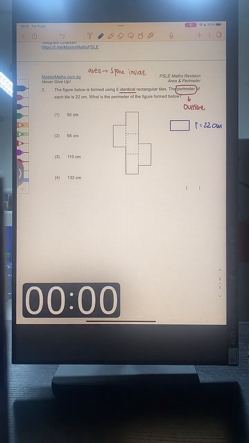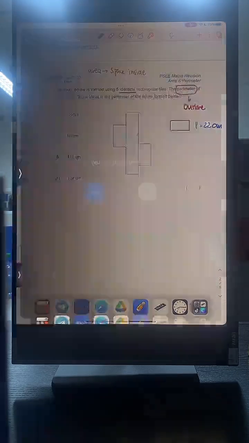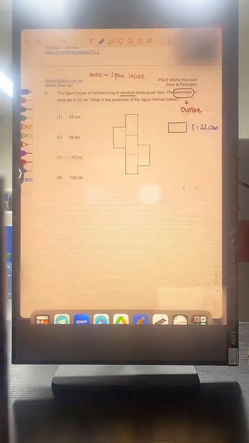Okay, let's go through this answer. Before that, I realize you cannot see my face. In case you miss me too much, let me show you my face back again.